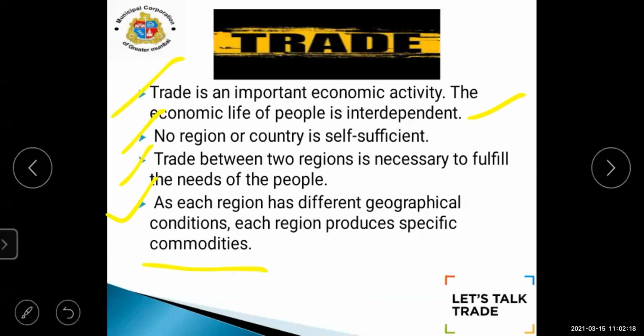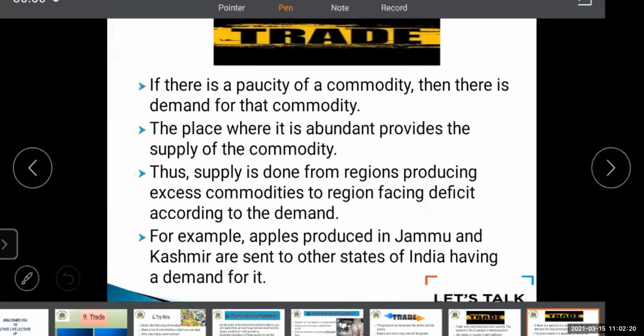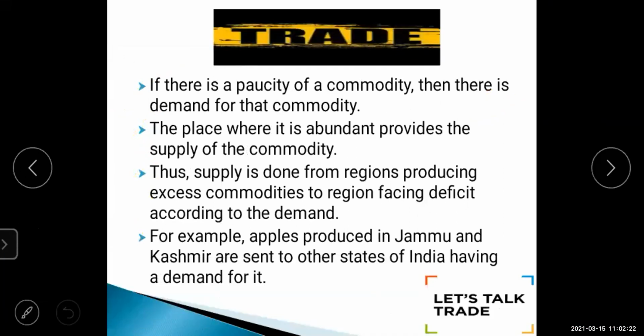If there is a paucity of a commodity, then there is demand for that commodity. Then the place where it is abundant provides the supply of the commodity.